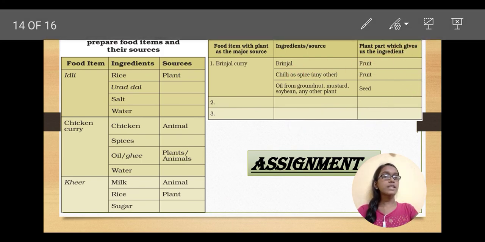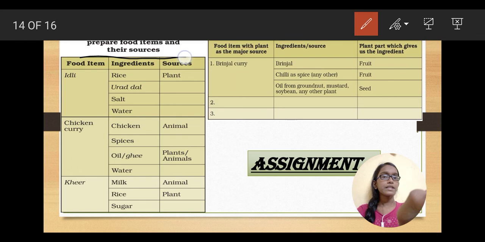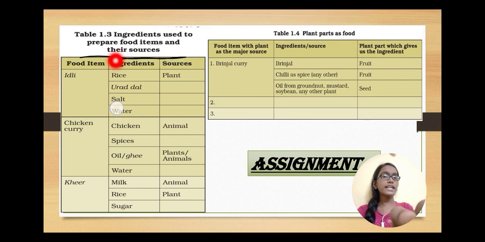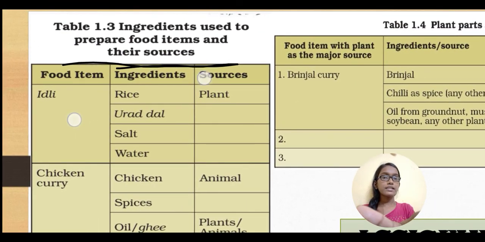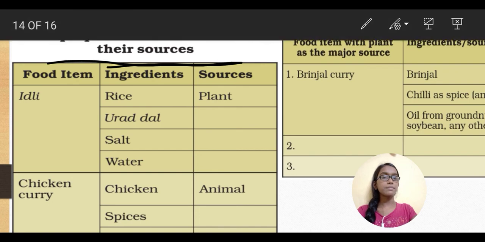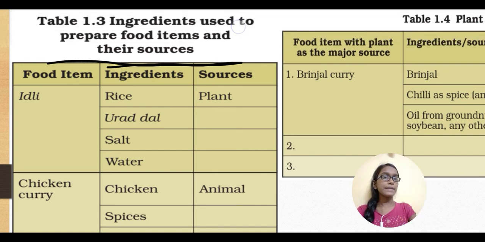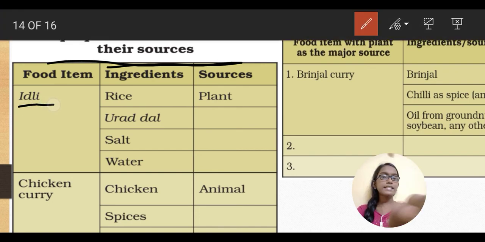So the very first table is from your textbook, table 1.3, on ingredients used to prepare food items and their sources. Let us fill this table together. So here, idli, guys. Idli needs ingredients: what all is used in it? Rice, urad dal, salt and water.